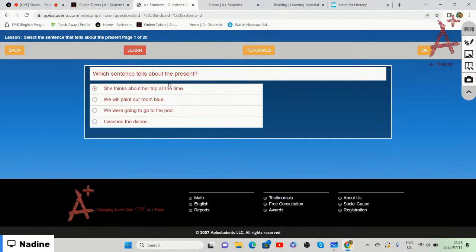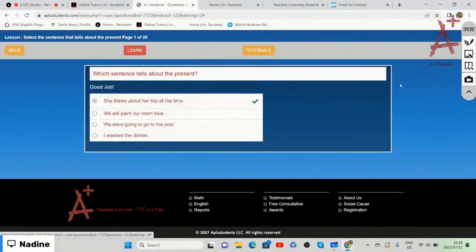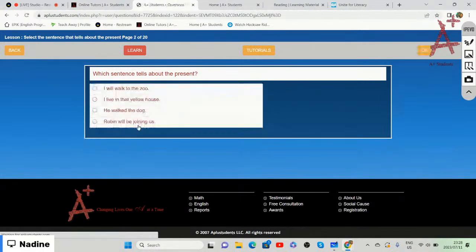She is thinking, or she thinks about the trip all the time. The second option has will in it, right? So will paint, meaning that is the future, it still needs to happen. We were going to the pool, that is the past. And I washed the dishes is also the past. So we are going to choose the first option. Well done. All right, the second one.